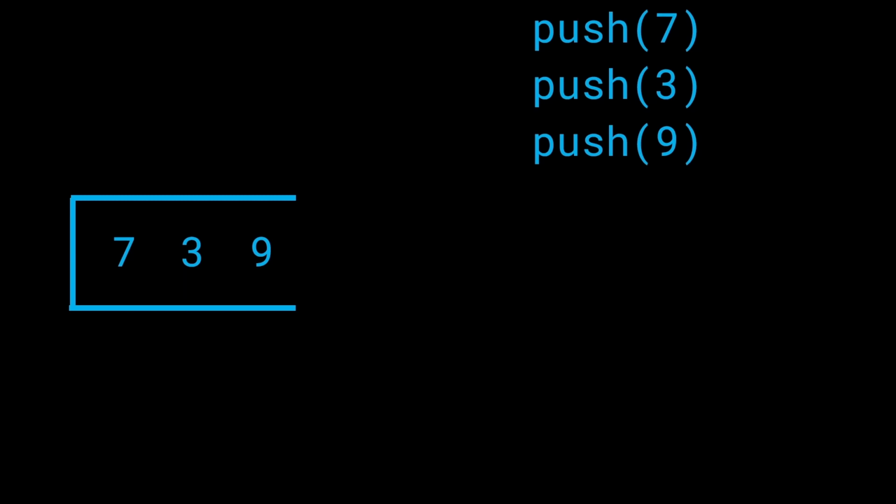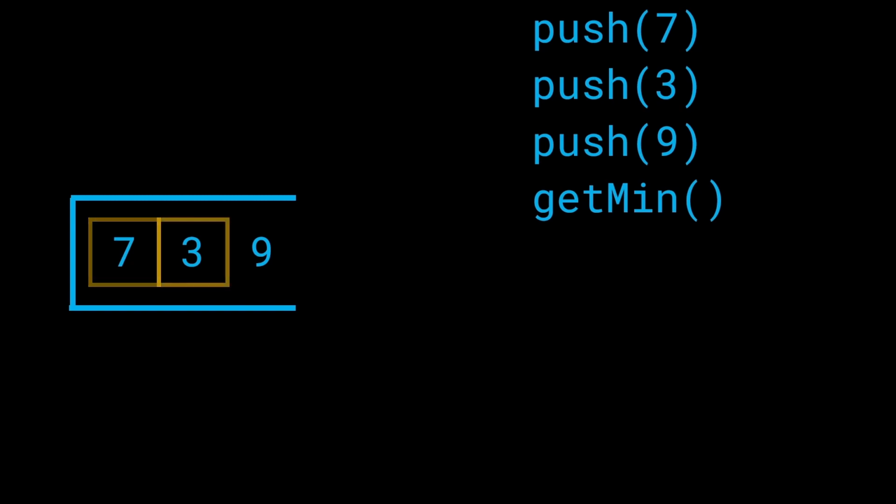Now let's say that we get the query getMin. What do we do at this point of time? The getMin query says to go ahead and get the minimum element of the entire stack, which means that a naive way to proceed is to go over all of the elements inside the stack one by one and find the minimum value. In this case, we find that 3 is the minimum value, so we'll go ahead and return 3.